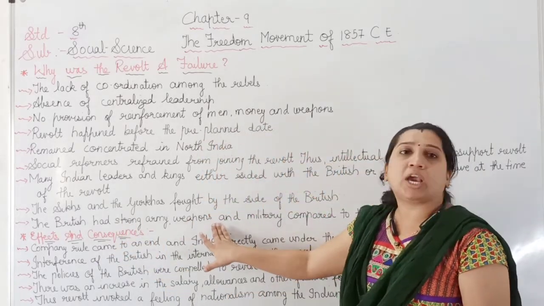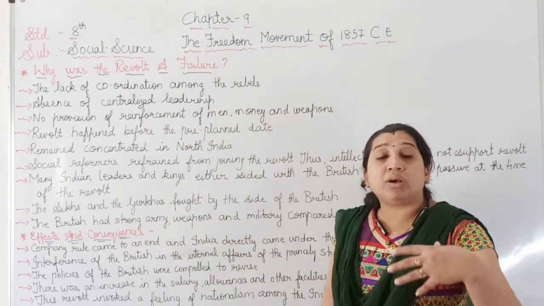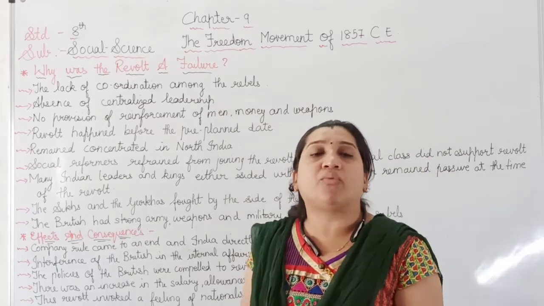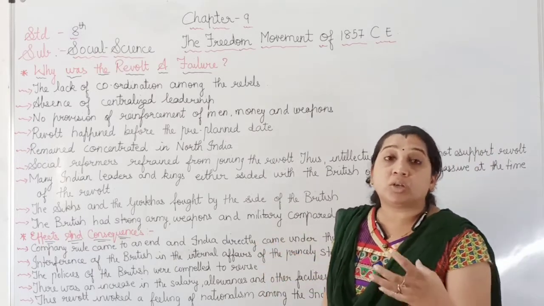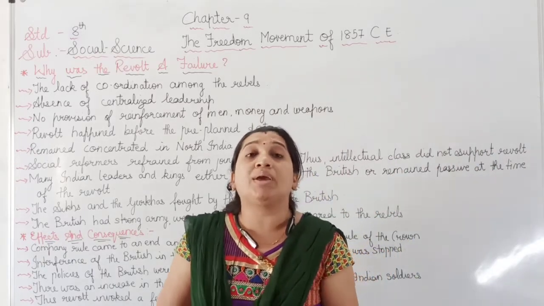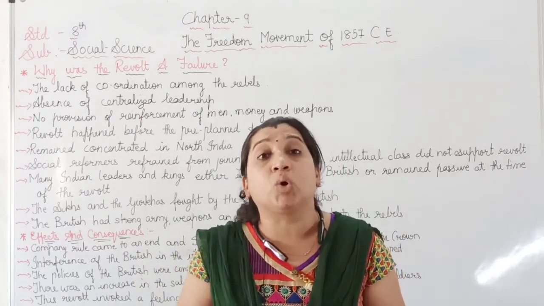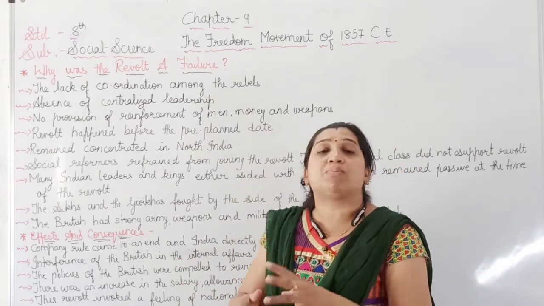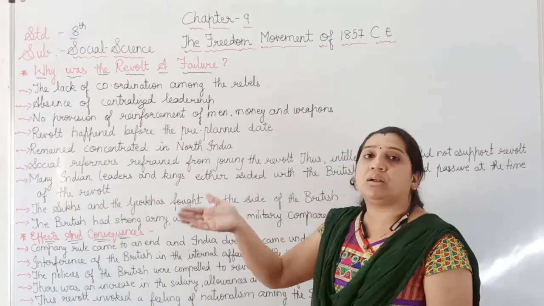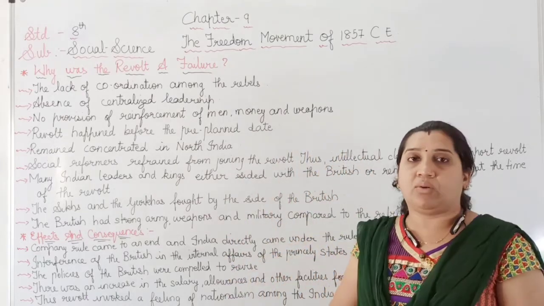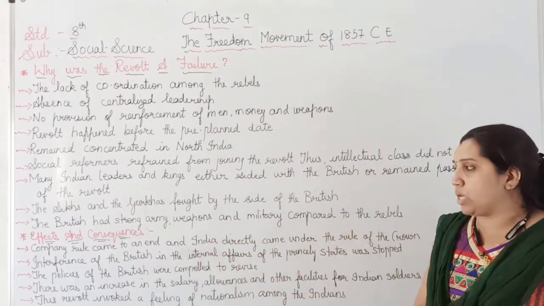Now the last topic of our content is effects and consequences. After the failure of the revolt of 1857, we got some benefits. The Britishers came to realize that if they were not going to be somewhat liberal to the Indian people, then by one way or another, the people would defeat them through some satyagraha or another revolt. So after the failure of the revolt of 1857, we got five benefits from the British East India Company.